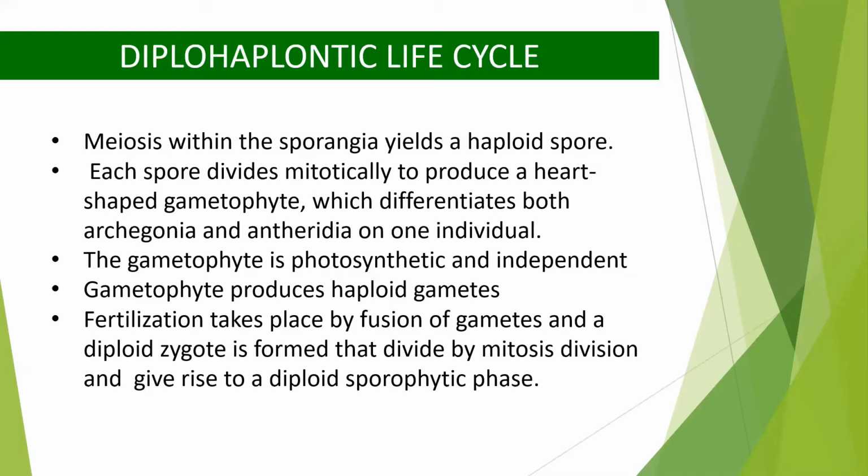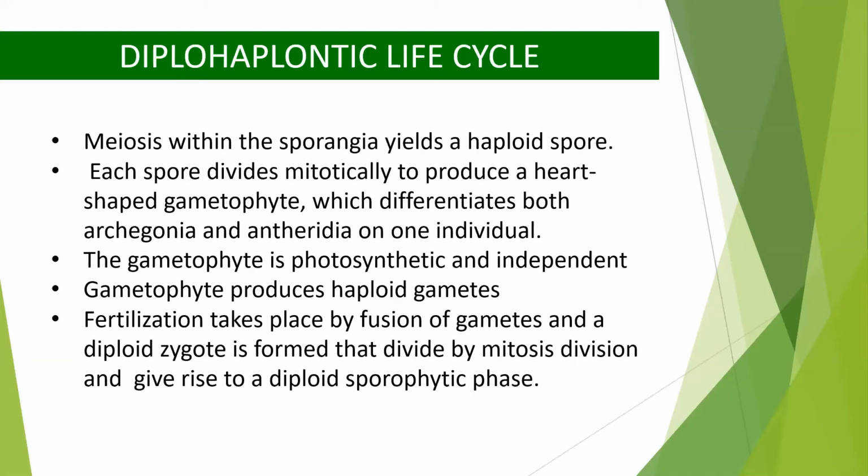Now it has male and female reproductive structures, called antheridium and archegonium. This also carries out the process of photosynthesis. It is independent. Now, the female gamete is formed in archegonia and male gametes are formed in antheridia.